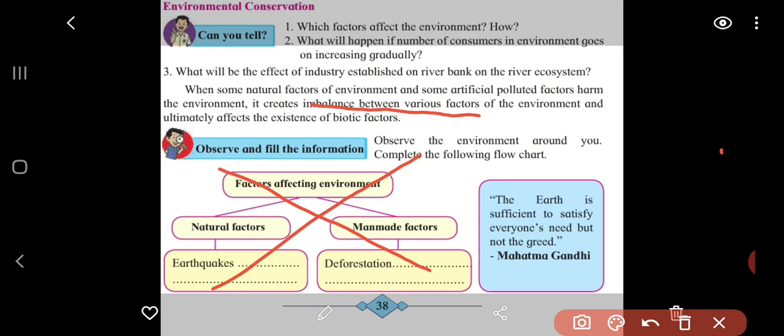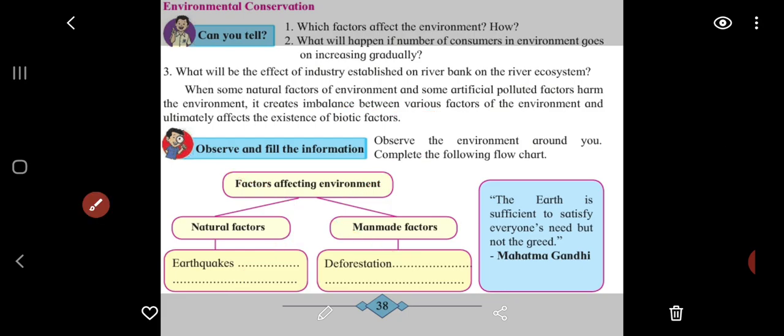Everyone's need, from small creatures to bigger animals, gets satisfied on this planet earth. It's a blessing from Almighty Allah. But the greed which we have in us cannot be completed. The greeds are unlimited. Very good thought given by Gandhi ji.